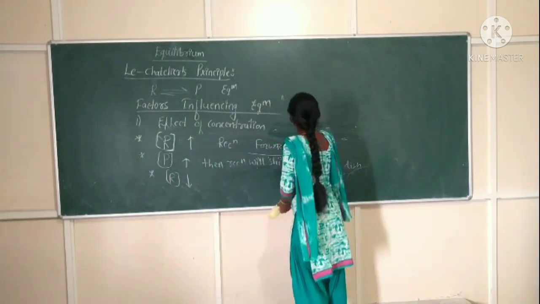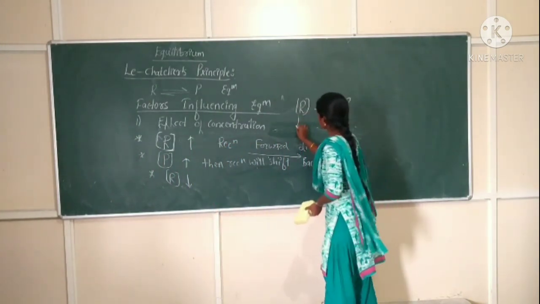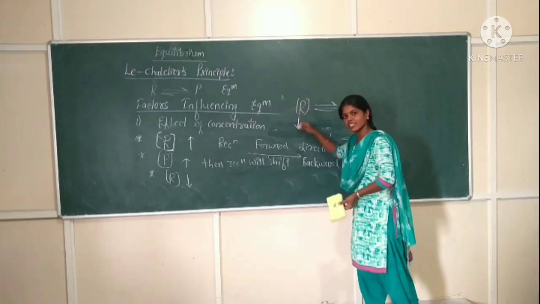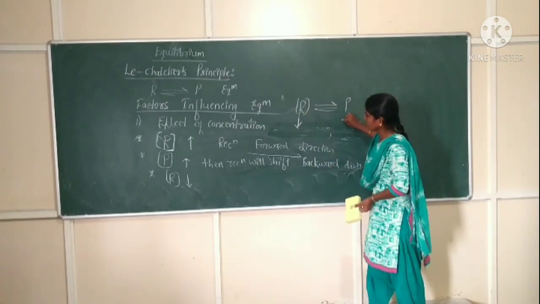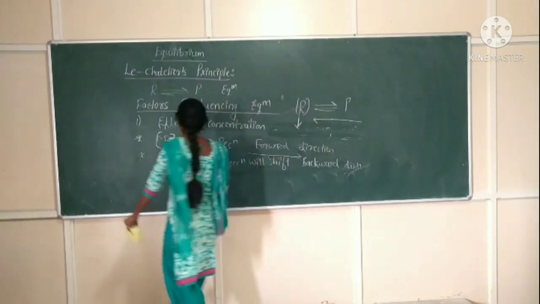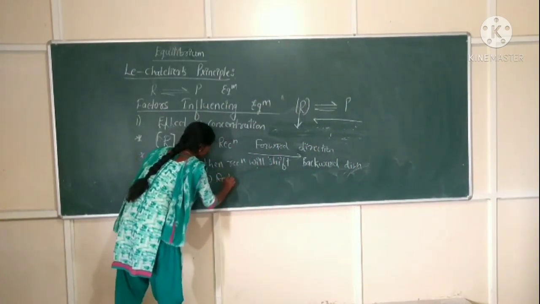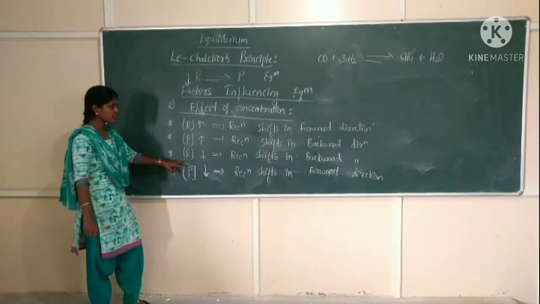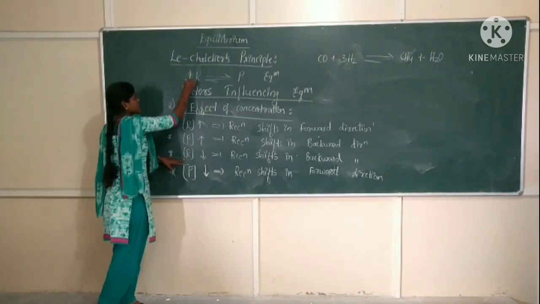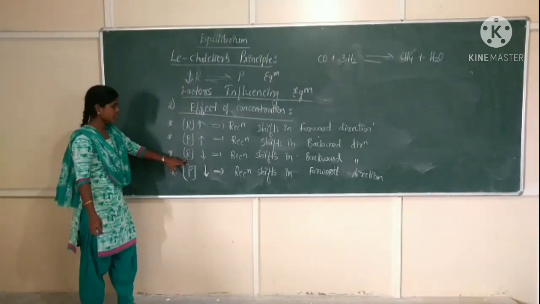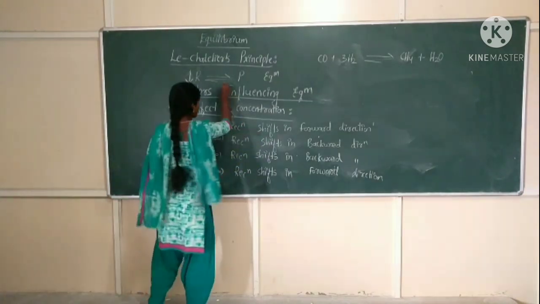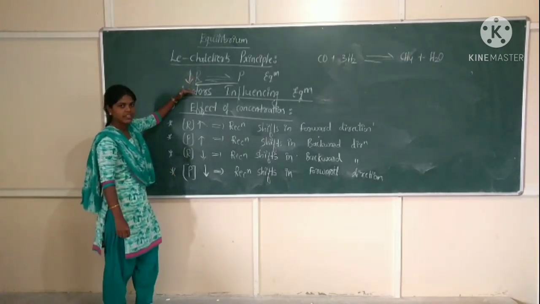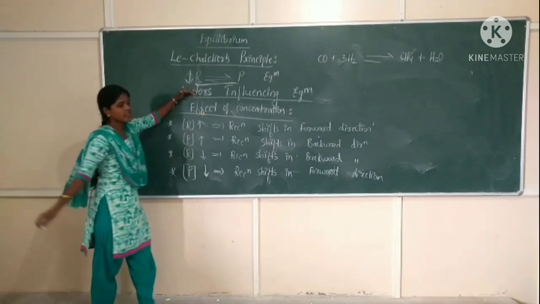Third point. If the concentration of reactant is decreased, for example, R is giving you product P, then to minimize that decrease in the concentration of the reactant, the reaction will move in which direction? Backward direction. So the third point is, when reactant concentration is decreased, the reaction shifts in the backward direction, because to minimize that decrease in the concentration of reactant, the reaction must move backward.